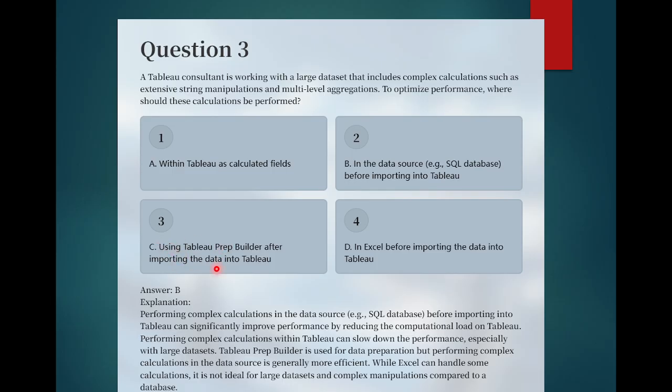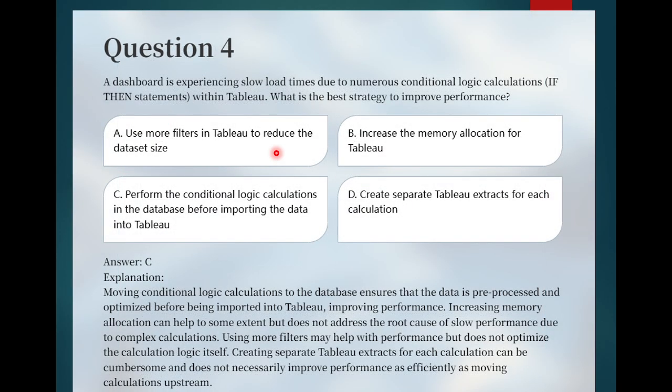Yes, it will decrease the load on Tableau, but the data source level calculation will be more efficient in this case. And if you see Excel before importing the data into Tableau, this is not ideal for a large dataset and complex manipulation compared to the database. So option B is correct. In the data source, you can perform multi-level aggregation and string manipulation. Going to the next question.